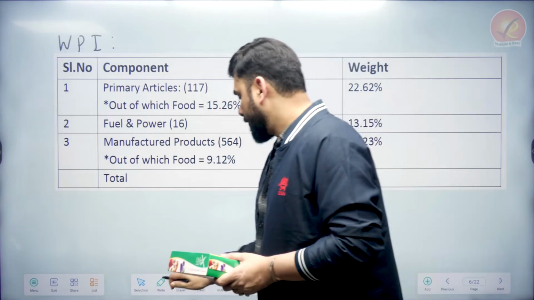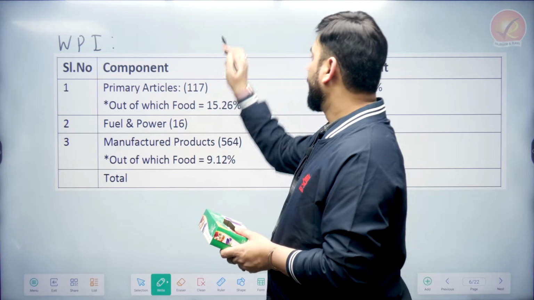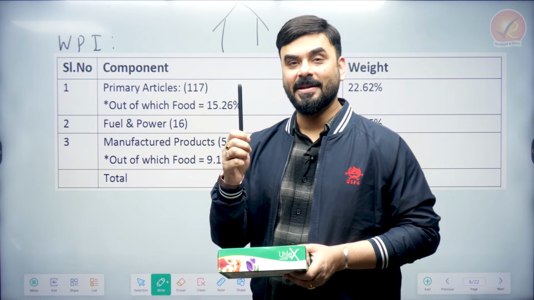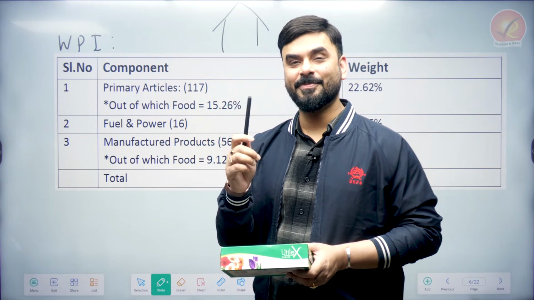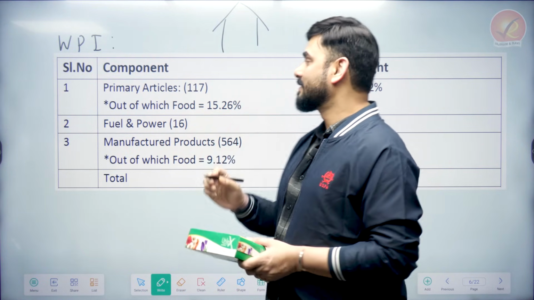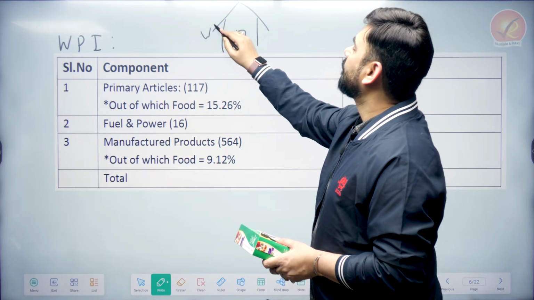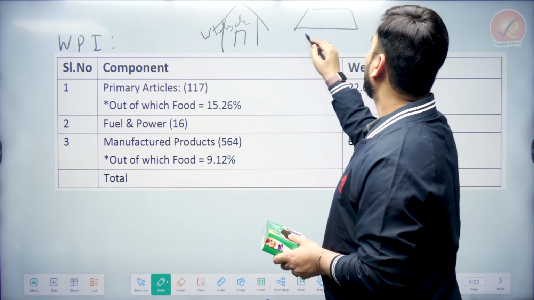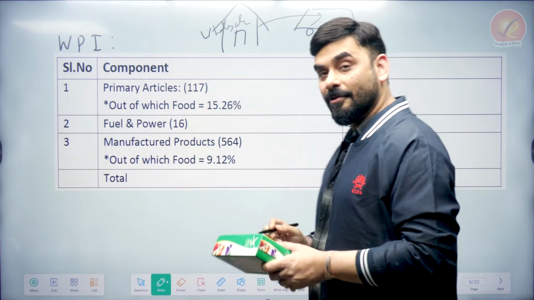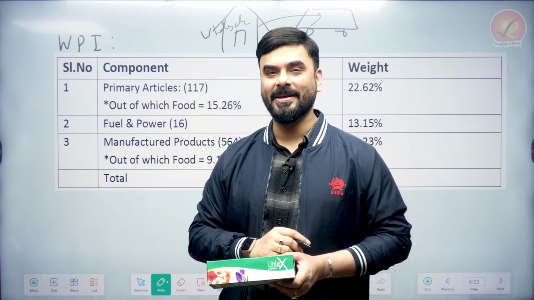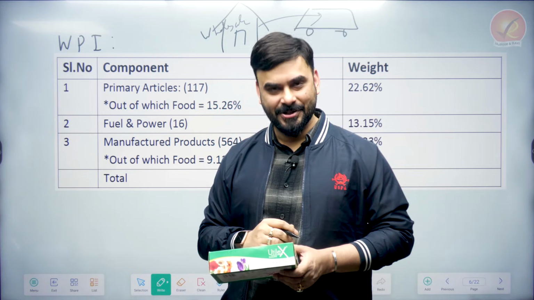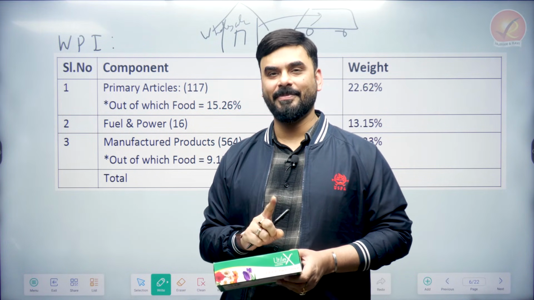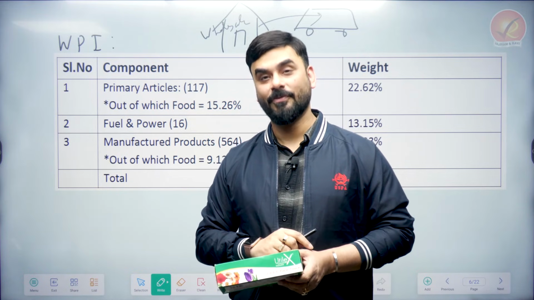So, bachcho, for example, if you go to a wholesale mandi and you want to buy this pen, how many pens can you buy there? Less number of pens or more number of pens? More number of pens. So, if you go to a wholesale mandi, suppose this is a wholesale market for pens, you can go there with a truck and buy a truck full of pens. So, in a wholesale mandi, what will you buy? Huge amount of items, goods. In a wholesale mandi, services are not available. Services are only meant for retail, but in a wholesale mandi, goods are available, a huge amount of goods.